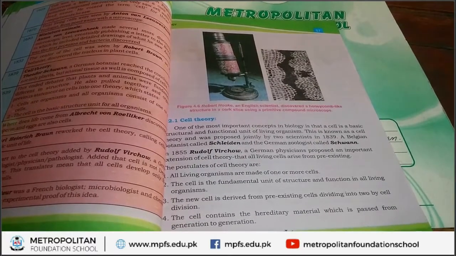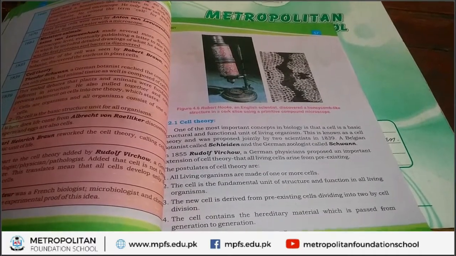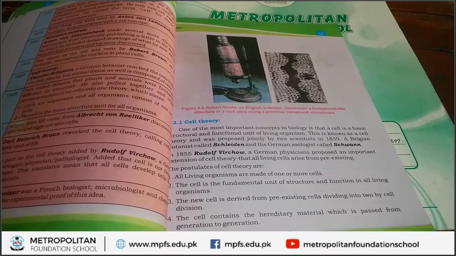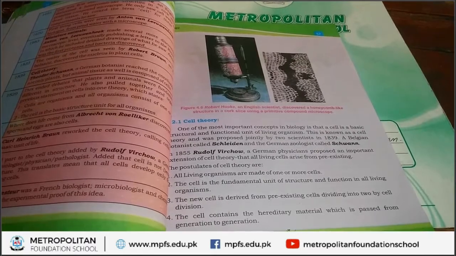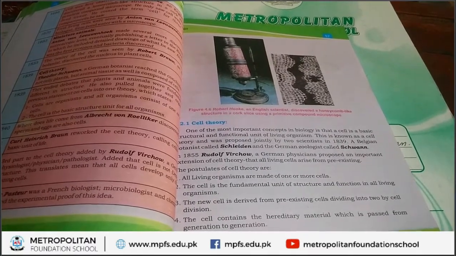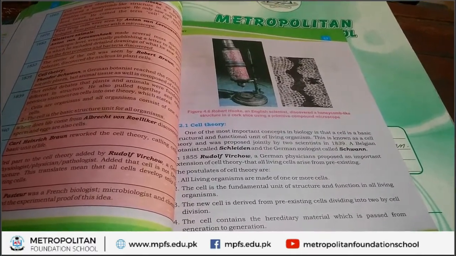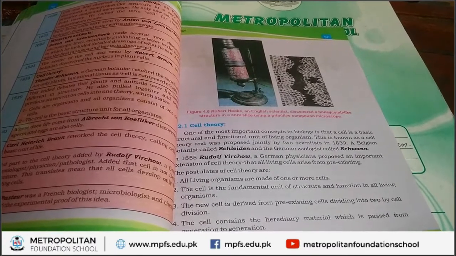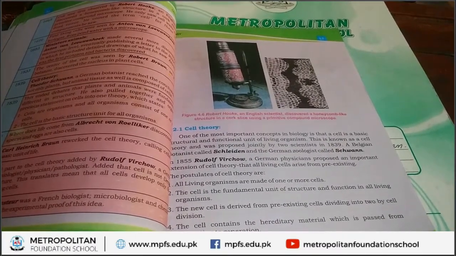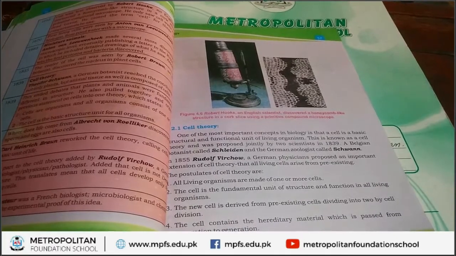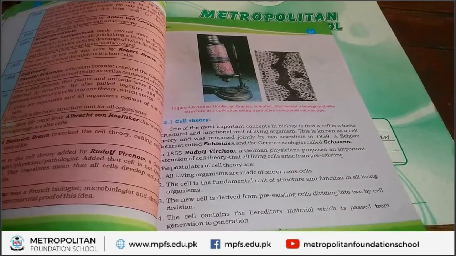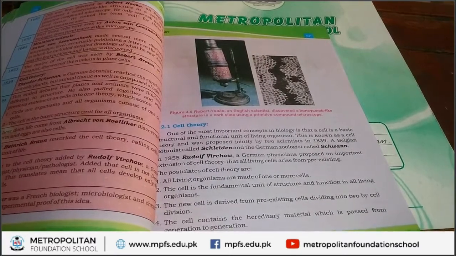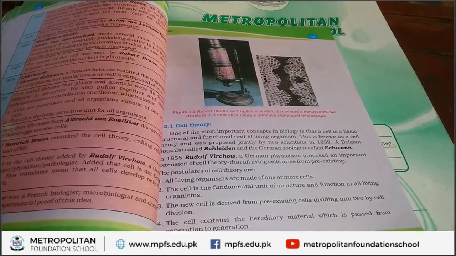I hope, students, you understand that Sheridan was a botanist because he studied plant, and Schwann was a German zoologist and he studied animals. By the combining effort of these two scientists, he proposed a theory in 1839, which is called cell theory.